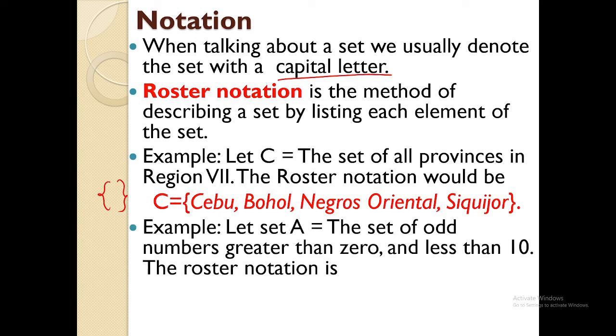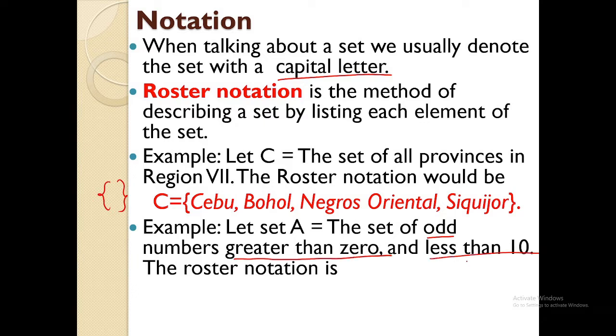Another one. Set of odd numbers greater than 0 and less than 10. What are the odd numbers greater than 0 and less than 10? Who can give me an odd number that is greater than 0? What are odd numbers? Do you still remember what odd numbers are?